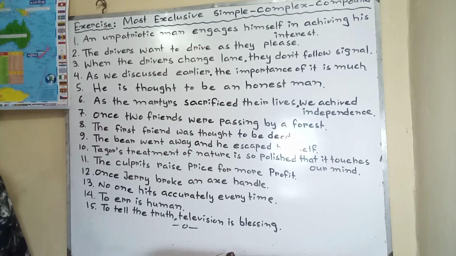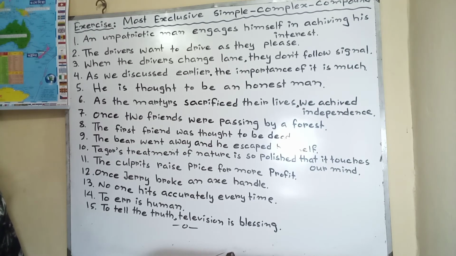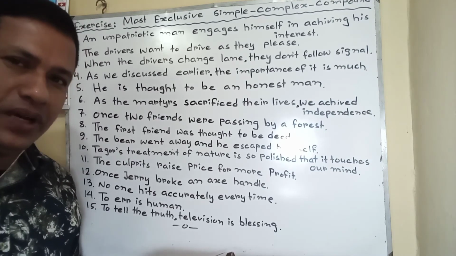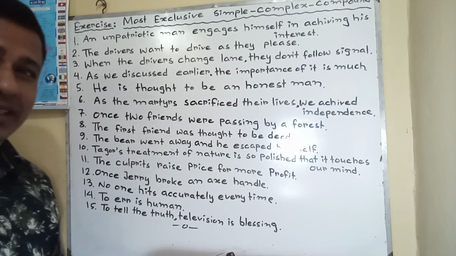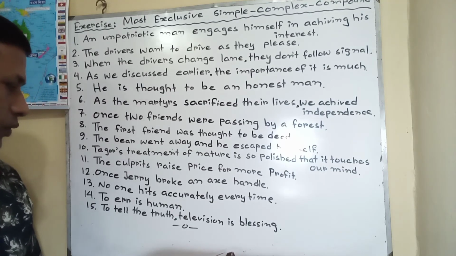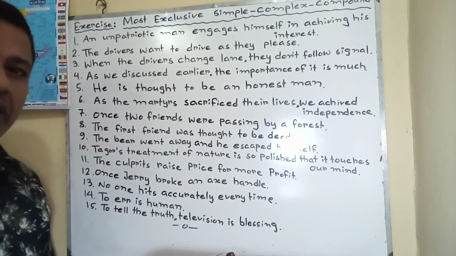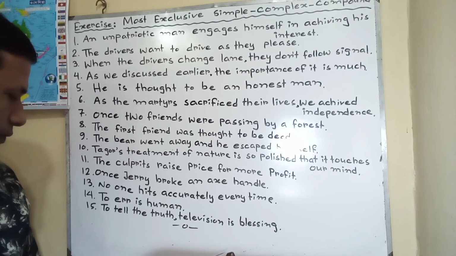13 number. No one hits accurately every time. The sentence given is simple. Complex will be: there is none who hits accurately every time. Compound will be: there is none and he hits accurately every time. 14 number. To err is human. The sentence given is simple. Complex will be: it is human who is to err. Compound will be: it is human and he is to err.